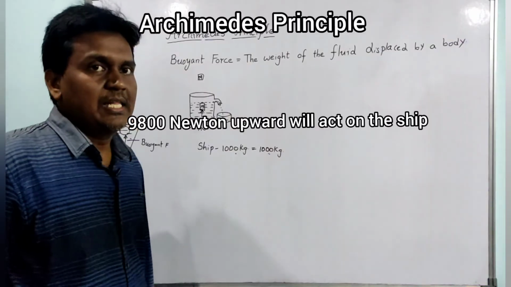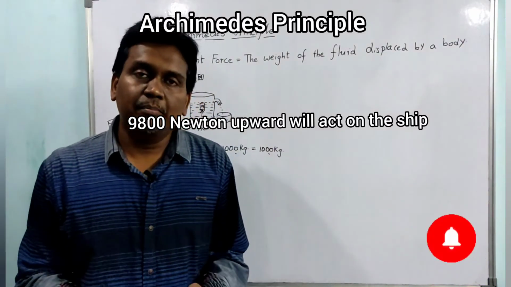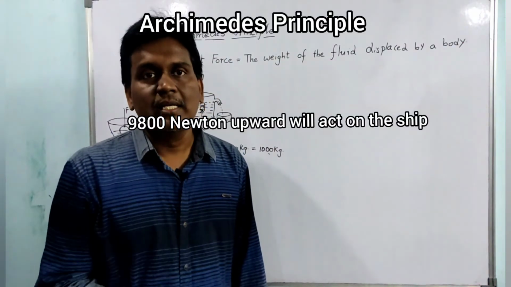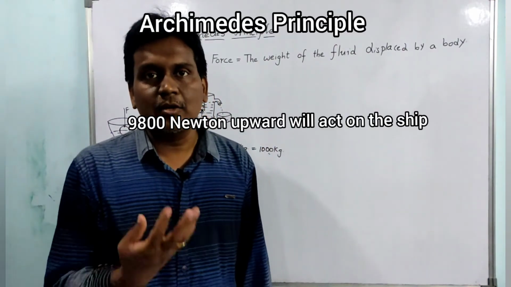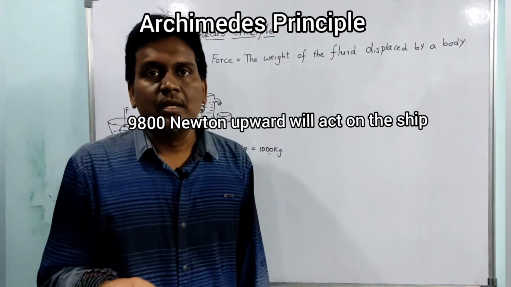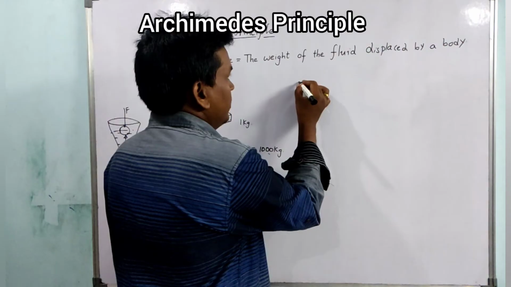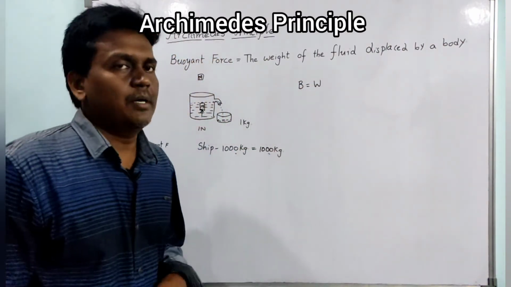Both should be 1000. Then definitely the buoyant force acting on the ship can balance the ship, and the same amount of force will act on the ship upward. So by that the ship will float. And here buoyant force is equal to the weight of the fluid displaced by the body.